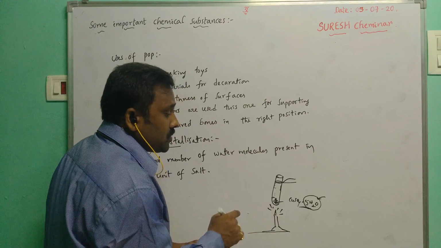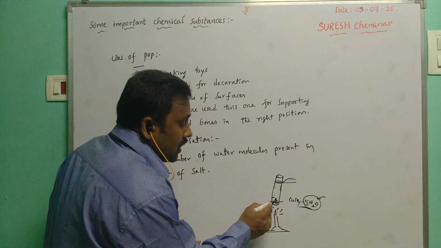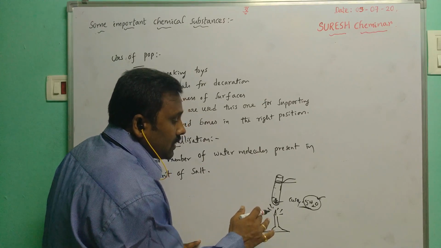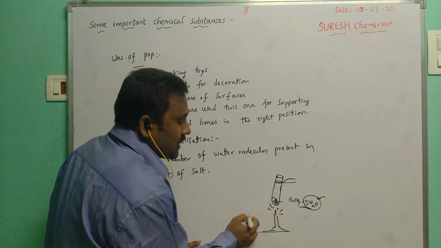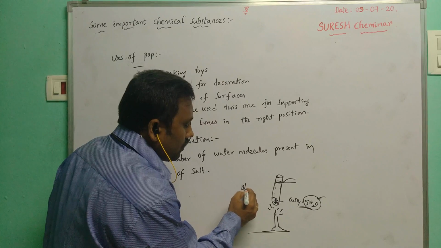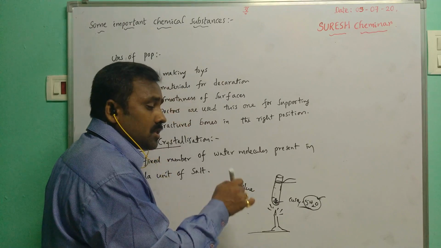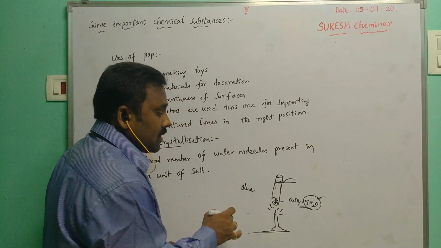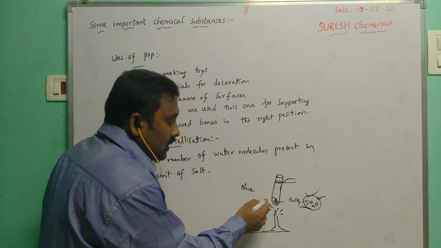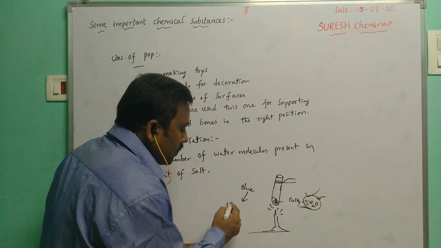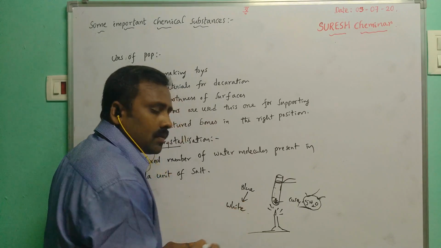The salt also loses its color: at first it is blue when water molecules are present, and when it loses 5 water molecules, the color turns white.